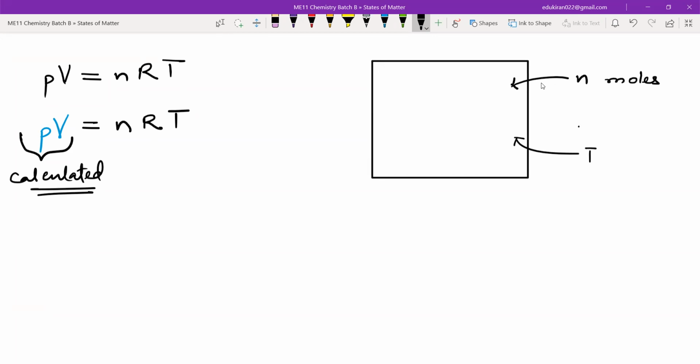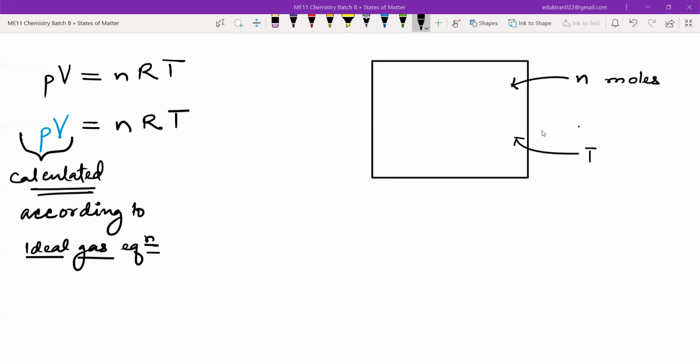Now, please think. This is calculated and not measured. You understand the difference between calculating something and measuring something? Yes, sir. So this is calculated according to the ideal gas equation. Yes or no? According to the ideal gas equation? Okay.